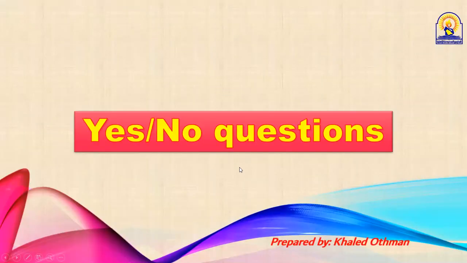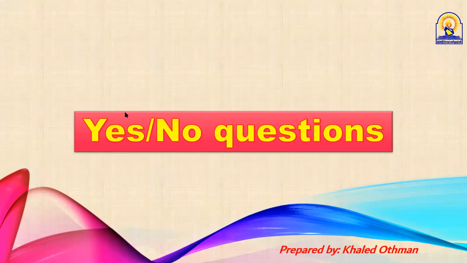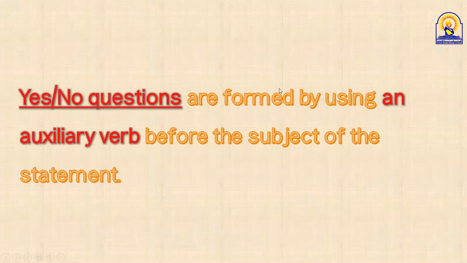Okay, we are dealing with forming or making yes and no questions. Well, who can read this slide, please? Who can tell us how to form yes and no questions? Just reading. Yes, guys. Hello, everybody. Sadhan. Okay, Sadhan. Yes or no questions are formed by using an auxiliary verb before the subject of the statement.